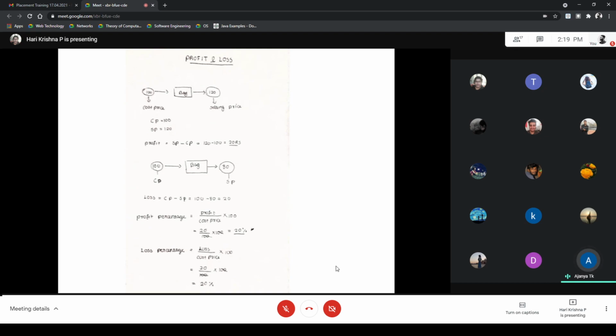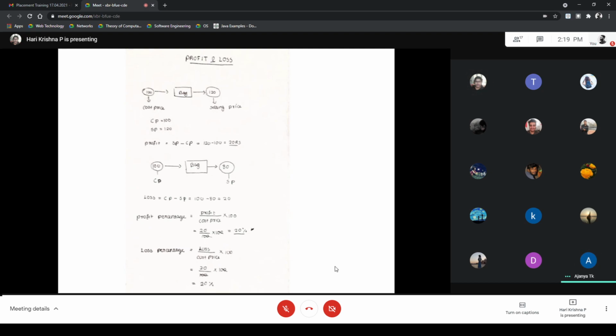Next we are going to the profit. Calculate the profit by using this formula: profit is equal to selling price minus cost price. That is, here 120 minus 100 equals 20. Here 20 rupees is the profit.